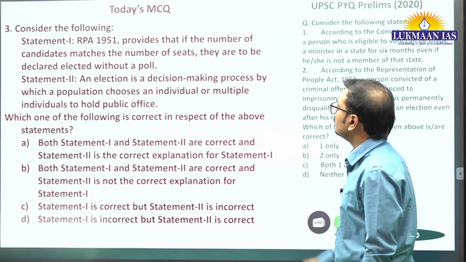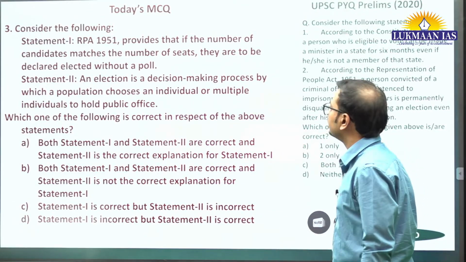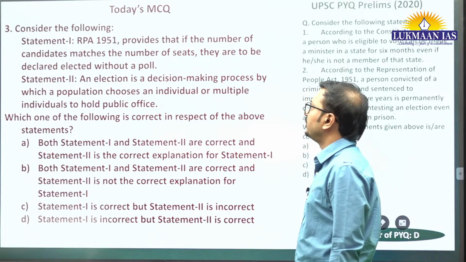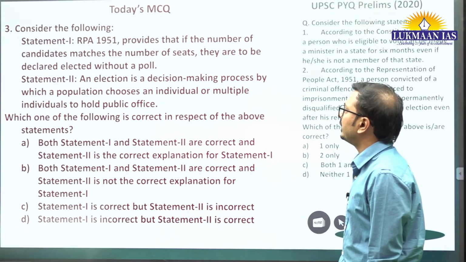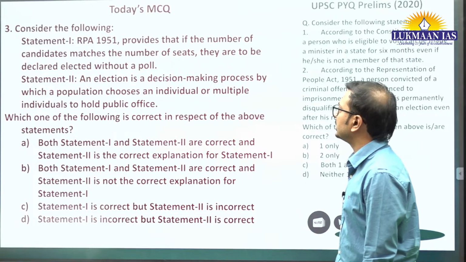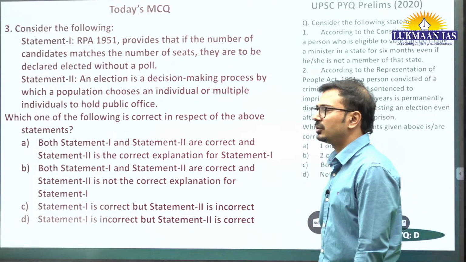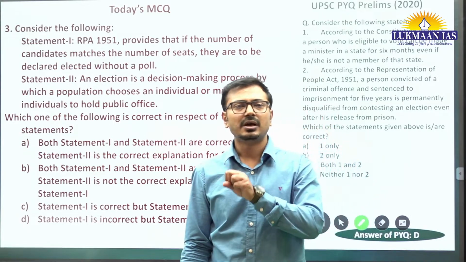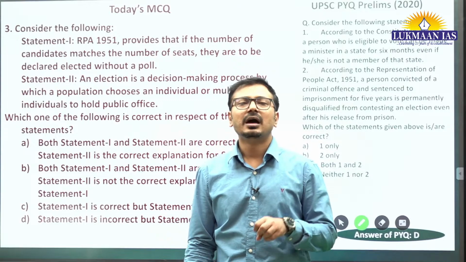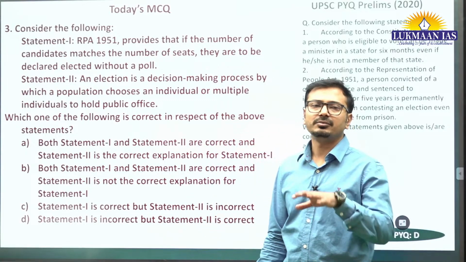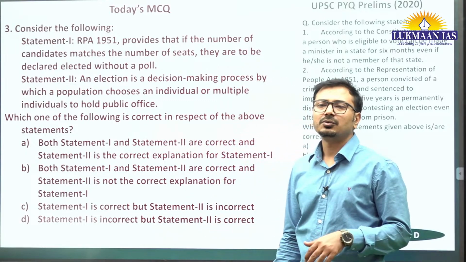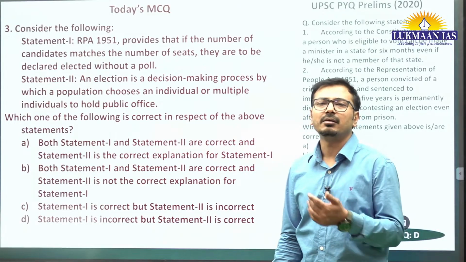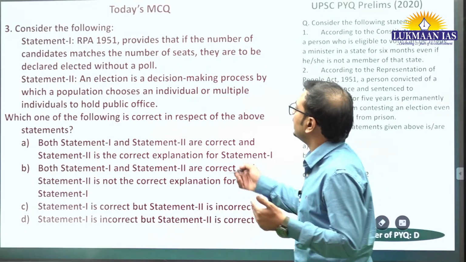Now, what about this one? Representation of People's Act 1951 provides that if the number of candidates matches the number of seats, then they are to be declared elected without a poll. Now that is true. If suppose there are 5 constituencies and only 5 members are fighting the election from these 5 constituencies, तो वहां पर कोई competition है ही नहीं ना, तो they will be declared a winner unopposed. So this is the provision in the law itself.